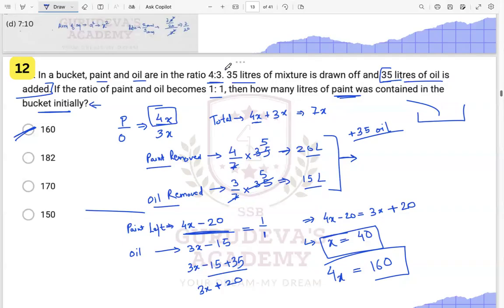Now they are saying 35 liters of mixture is drawn off and 35 liters of oil is added. That means out of this whole mixture, we will draw 35 liters.